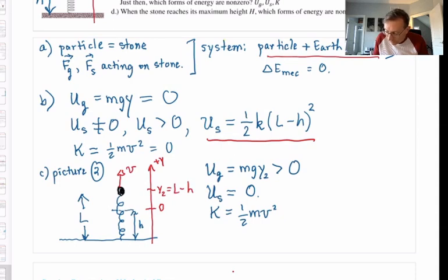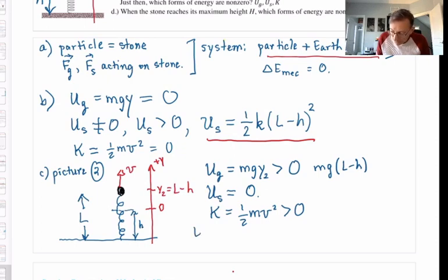So absolutely, I now have kinetic energy. Note the formula over here, I could say for U grav, mg, and for y2, L minus h.